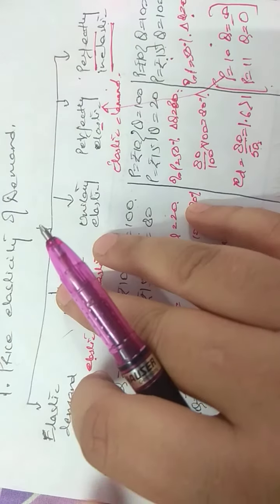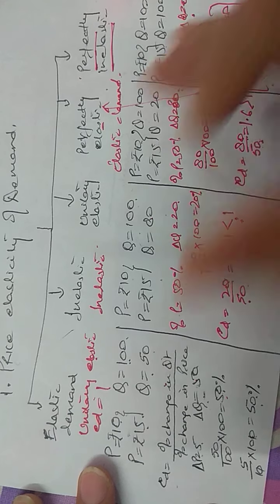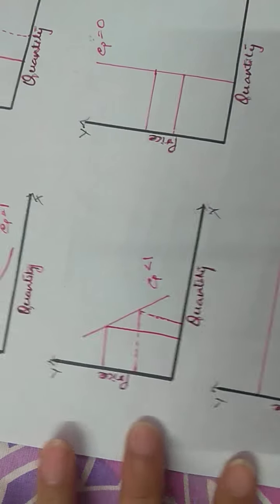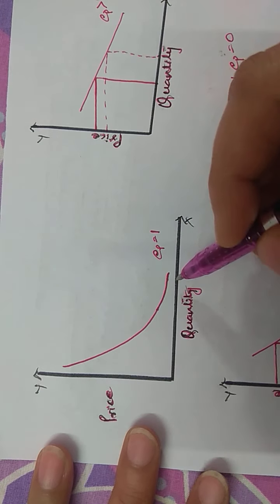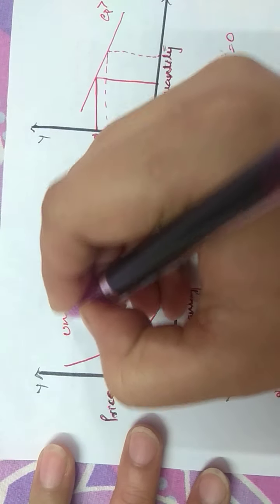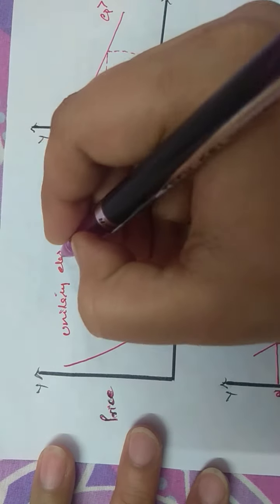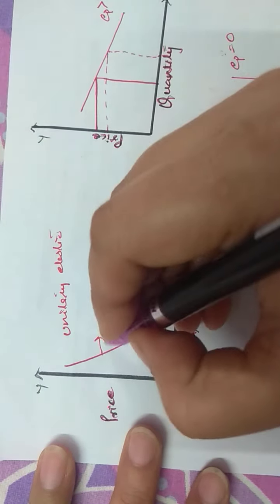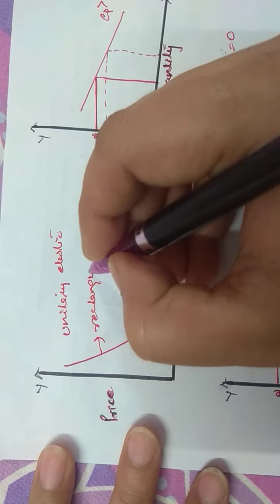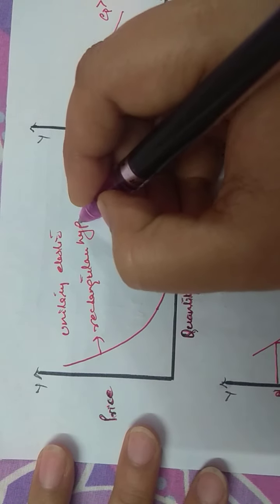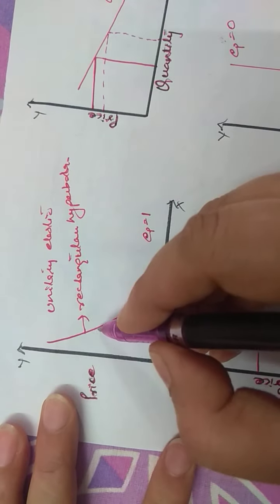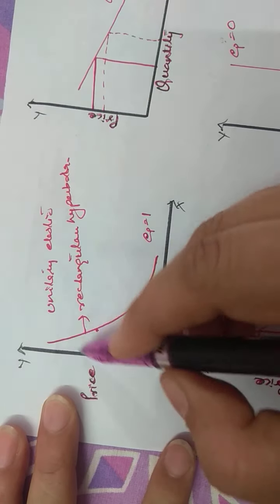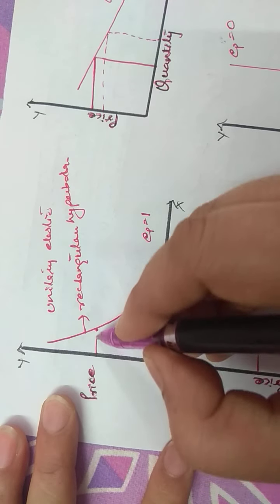Now, these degrees can be represented on a graph also. This is the case of unitary elastic demand. The shape of the demand curve is a rectangular hyperbola. Rectangular hyperbola means that you take any 2 points on this demand curve and you draw a rectangle.